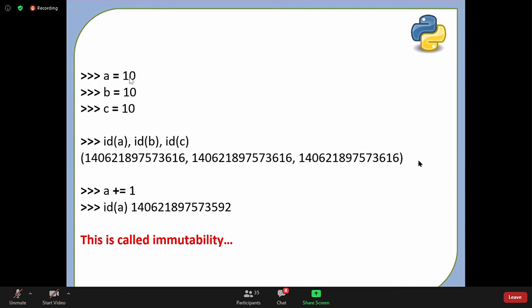The object 10 can never be changed to 11. Understood? I hope the next example will make sense, Vishwajit.